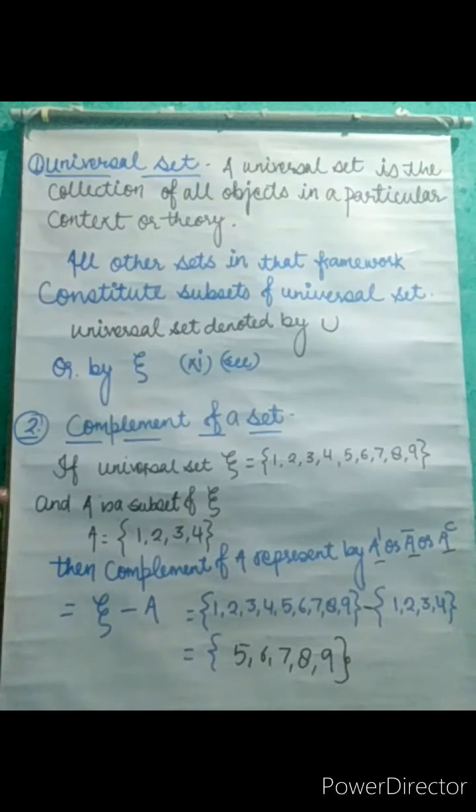By this we conclude that the complement is a set of all the elements of the universal set which do not belong to the set A. It means the complement of set A is a set of elements of the universal set which do not belong to set A.